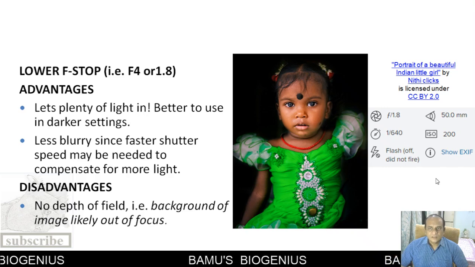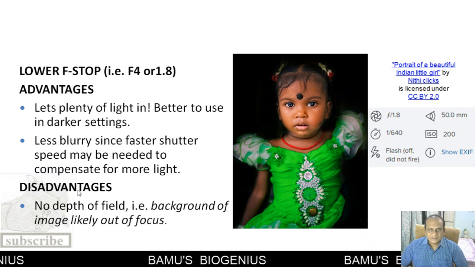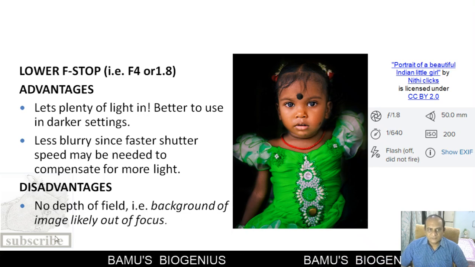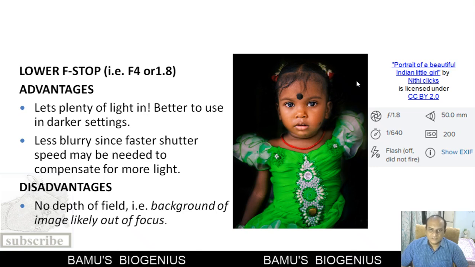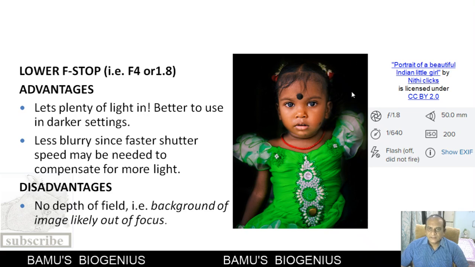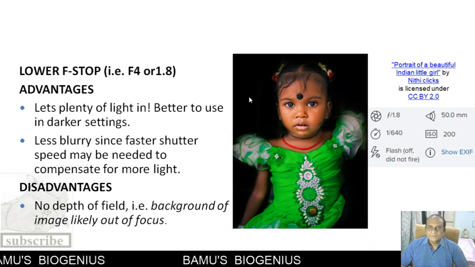So what is the disadvantage? The disadvantage is that there is no depth of field. The background of the image is likely to be out of focus. Here, because of the higher shutter speed, the background of this image appears black.